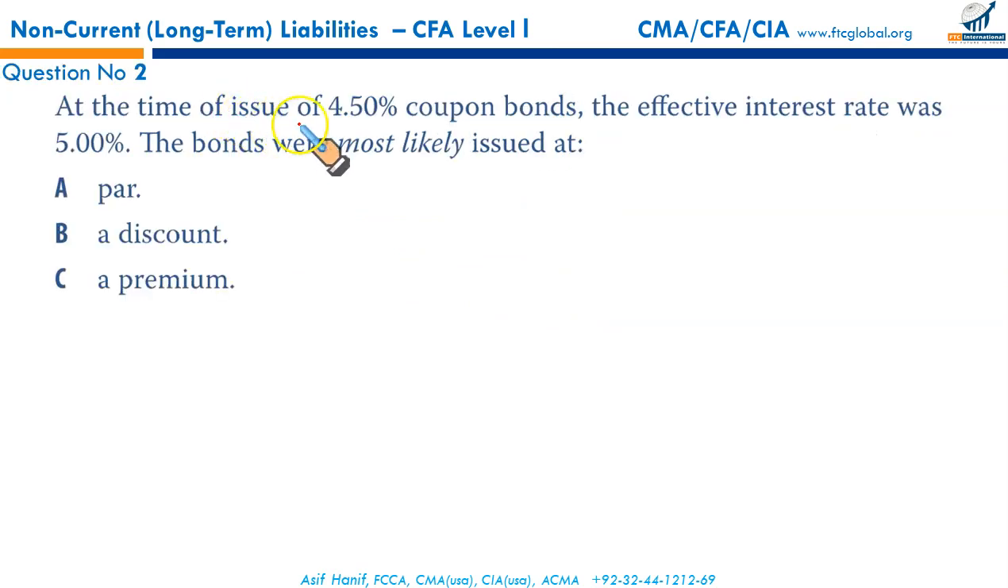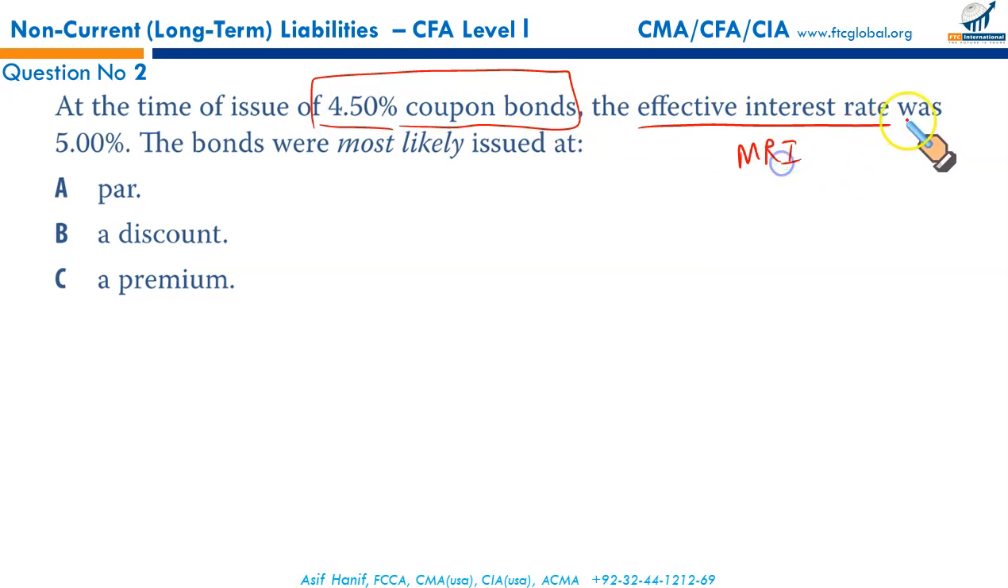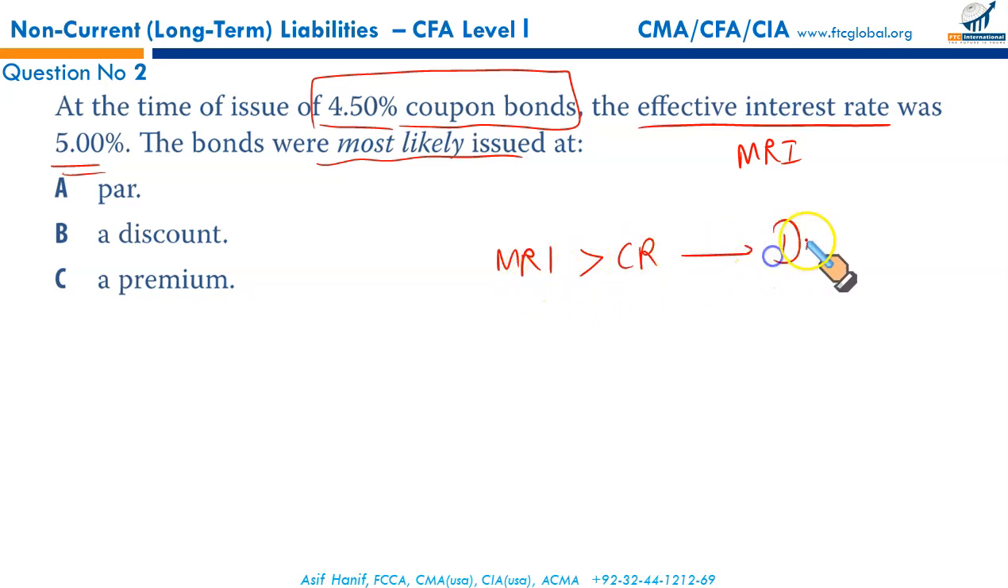Next, at the time of issue of 4.5% coupon bonds, the effective interest rate, called the market rate of interest at the date of issue, was 5%. The bonds are most likely issued at what? Now, we have just discussed, when the market rate of interest is greater than the coupon rate, you are offering less rate, the market rate of interest is high, so it's a discount bond basically. We discussed this in detail.